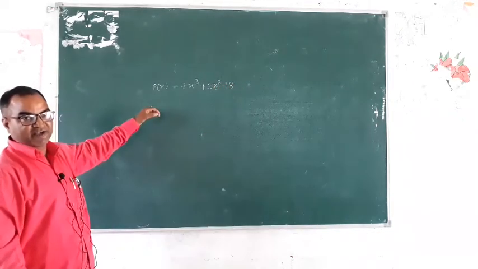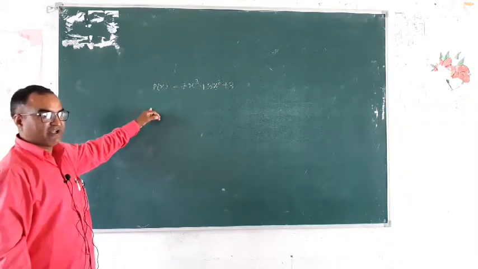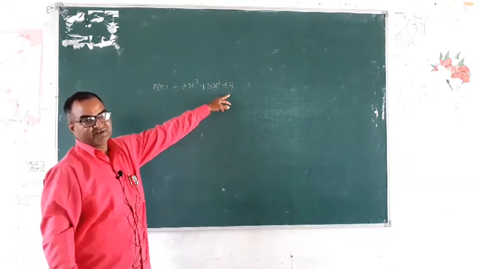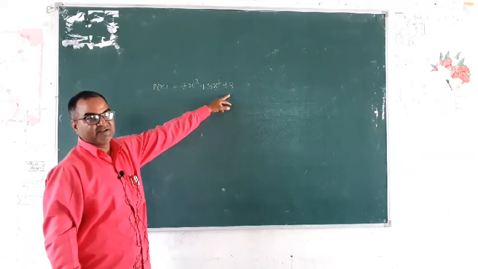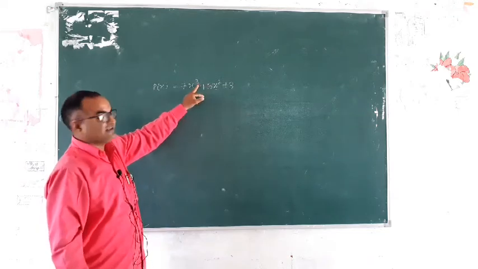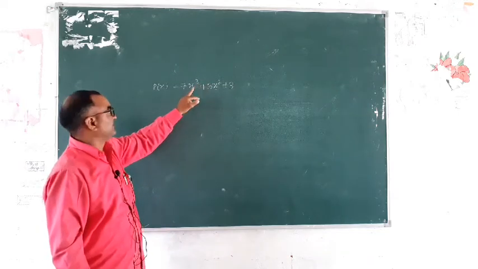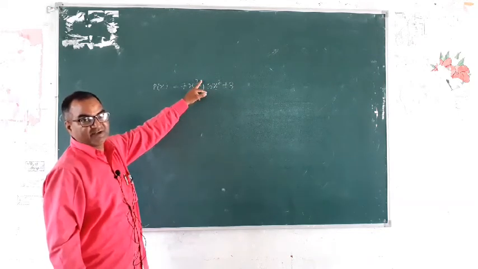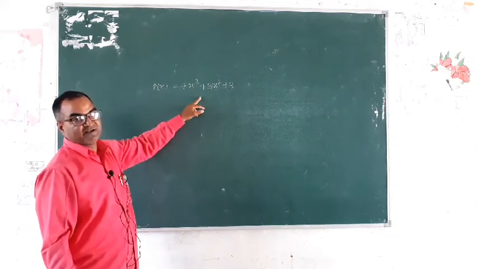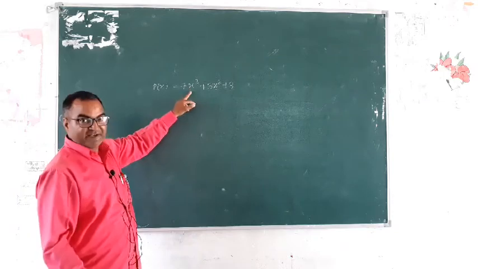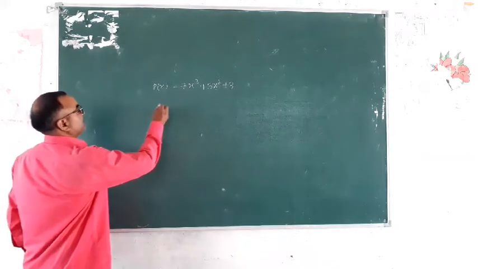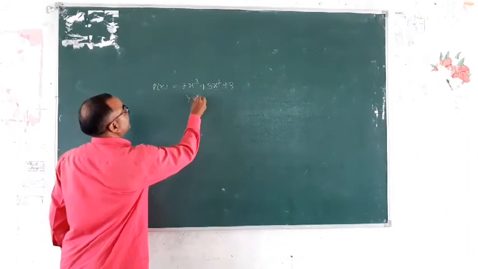It is a polynomial because 7, 3 and 9 are positive integers, they are real numbers, and the power is positive. This is x to the power 3, so the power is positive, then it is a polynomial. If power is negative, then it is not a polynomial.